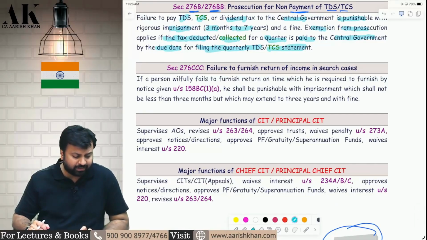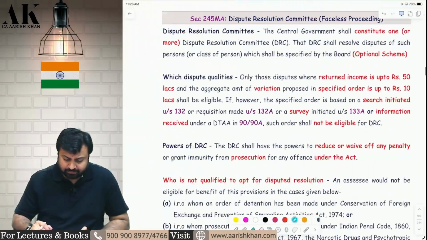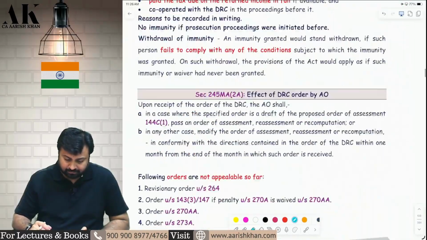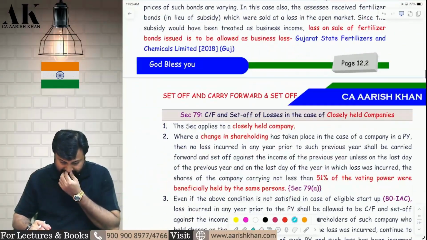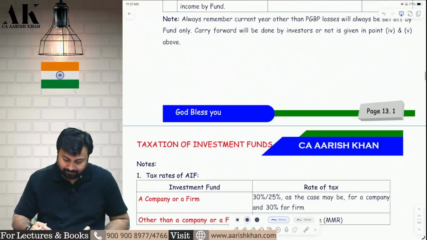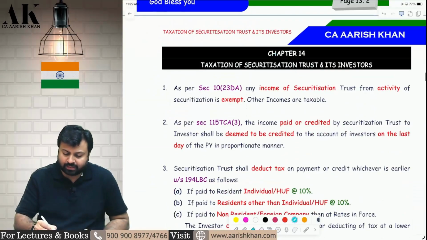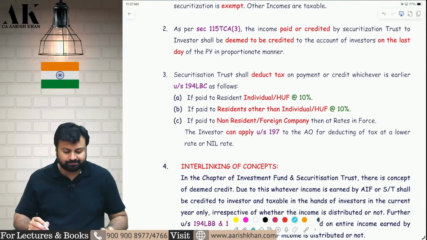Now, let's go ahead with the next chapter. Next chapter, what is the amendment, sir? Securitization, Dispute Resolution Committee, no amendments. Set off and carry forward, no amendments. Investment fund, no amendments. Yes, in Securitization Trust, chapter number 14, there are some amendments. What are the amendments, sir?